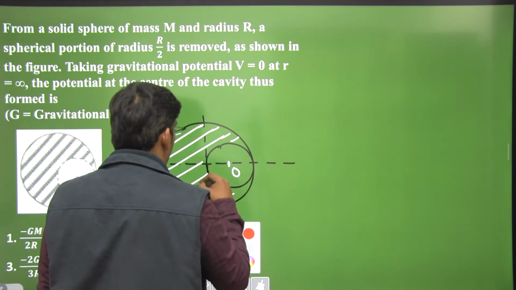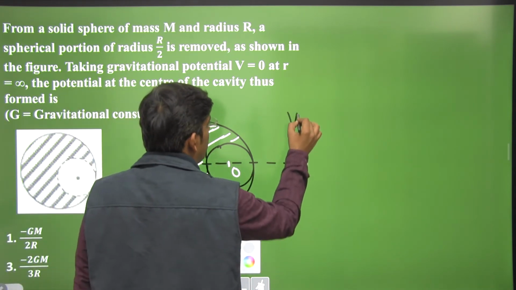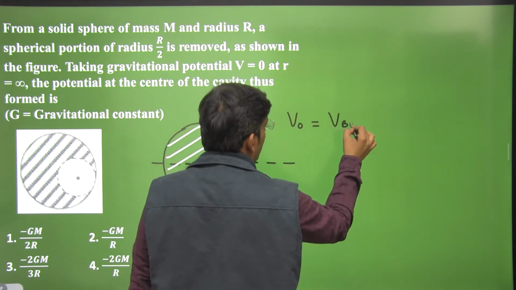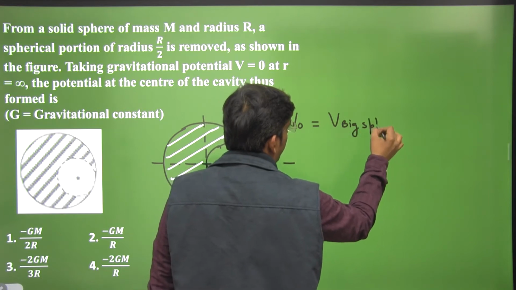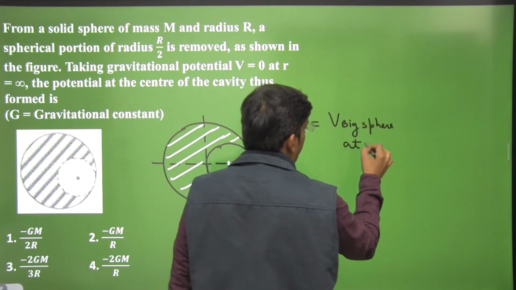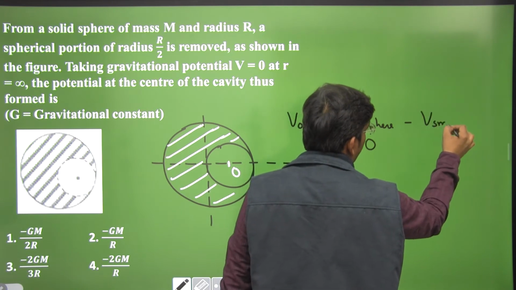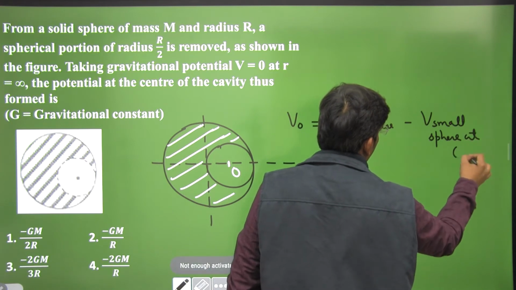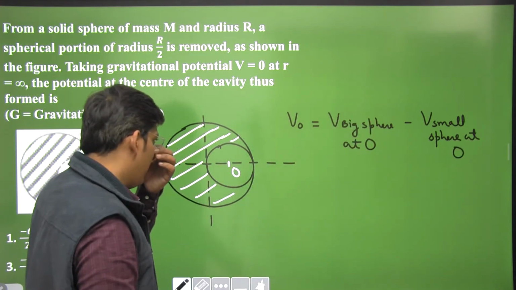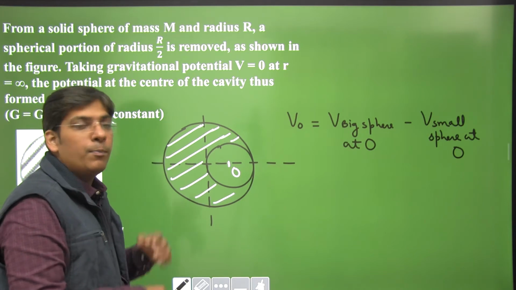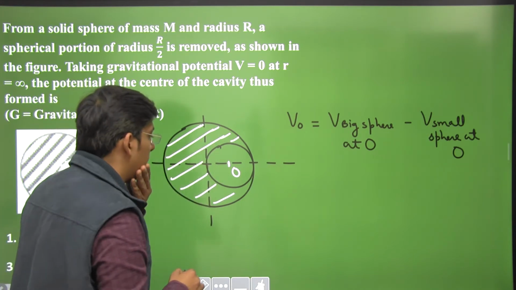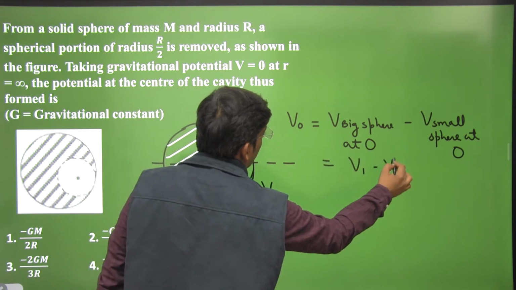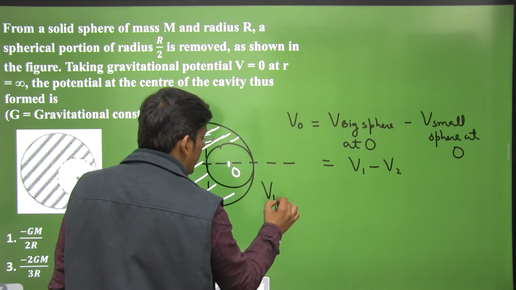So, the potential at point O is actually the potential due to the big sphere at point O minus the potential due to the small sphere at point O. For the big sphere we have to use the formula for potential inside a solid sphere. Let this be V1 and let this be V2. Let us first calculate V1.